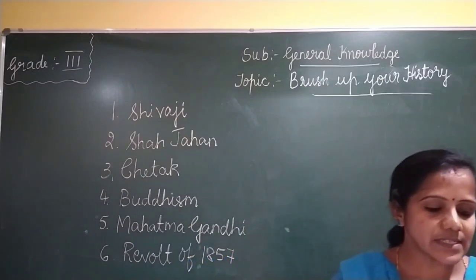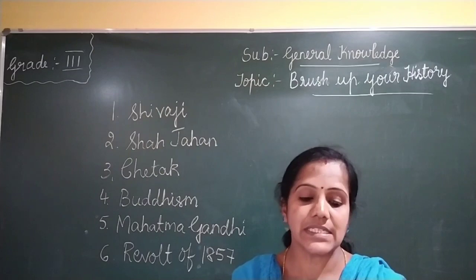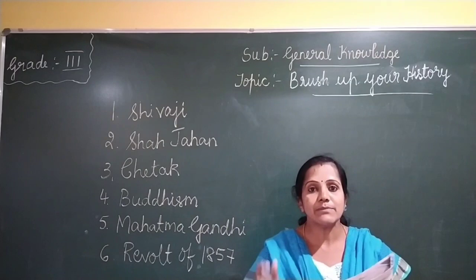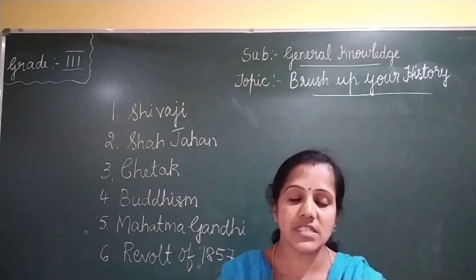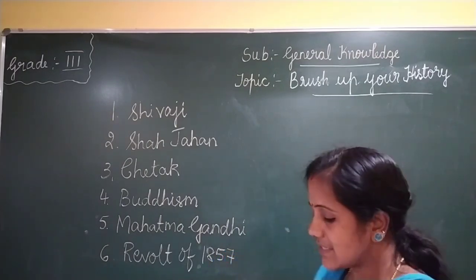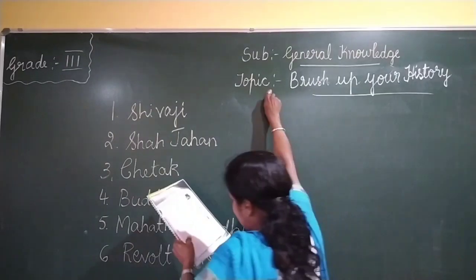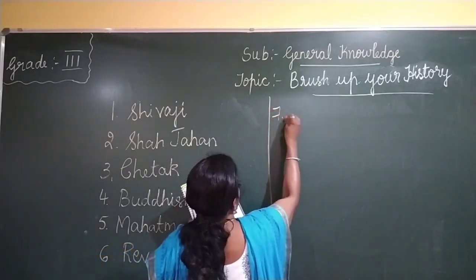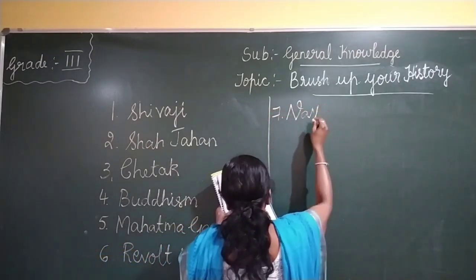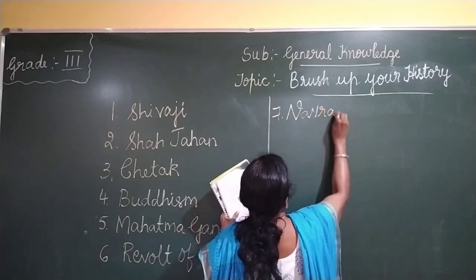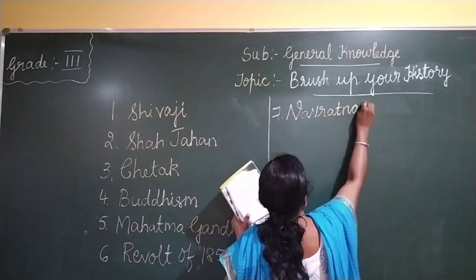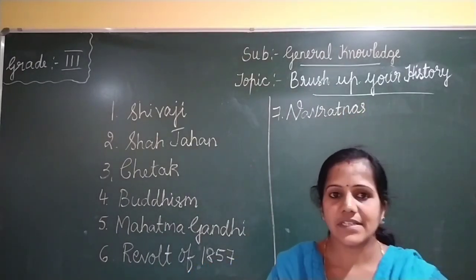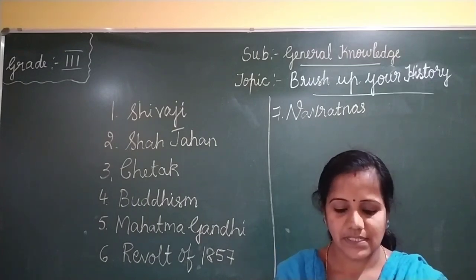The seventh one is, what were Akbar's 9 important courtiers called? The 9 main important courtiers were called Navratnas. The seventh answer is Navratnas. So they were the 9 important courtiers of Akbar.